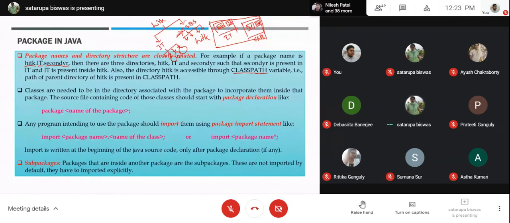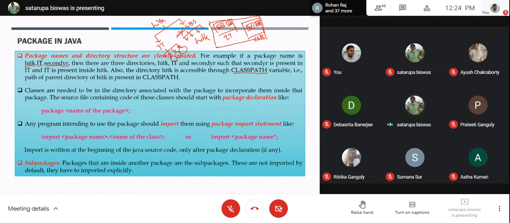The source file containing the code of those classes should start with a package declaration, as done like this. So if you want to incorporate the class inside a package, you have to physically save it inside the folder, but you have to start the source code with a particular statement that we call the package declaration statement.